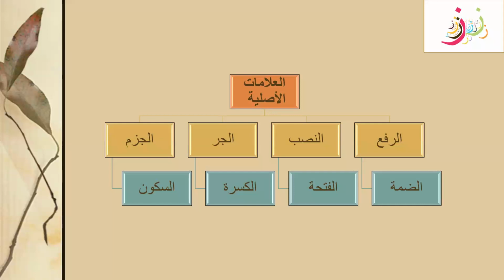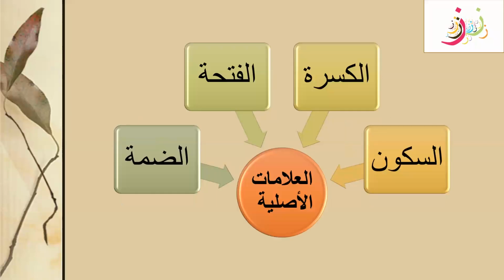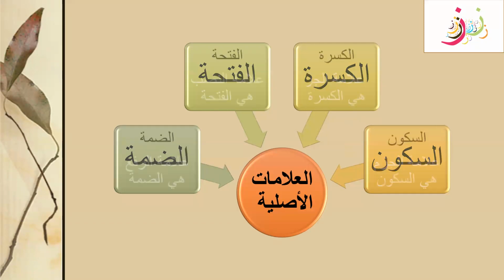And to recognize a Jar, the real sign or Alamat Asli for a Majroor state is a Kasra. And just like that, the Majzoom state will always carry a Sukoon. Dhamma, Fatha, Kasra, and Sukoon, these are all the asli signs, or we can say the real signs for Rafa, Nasab, Jar, and Jazm states.